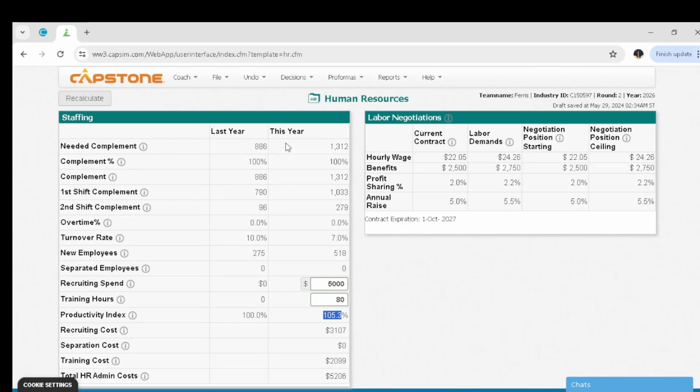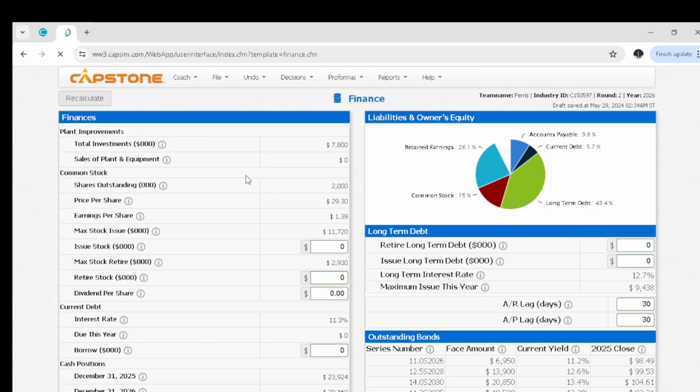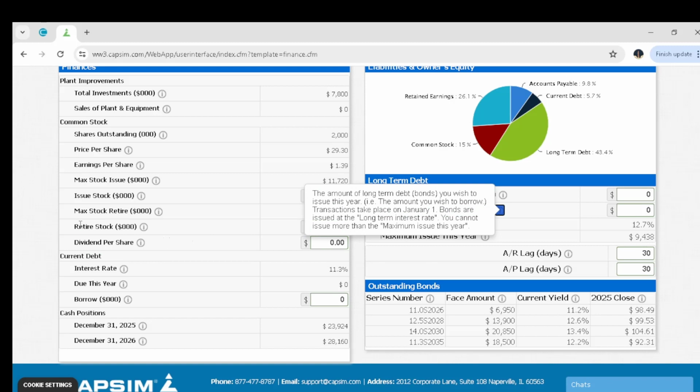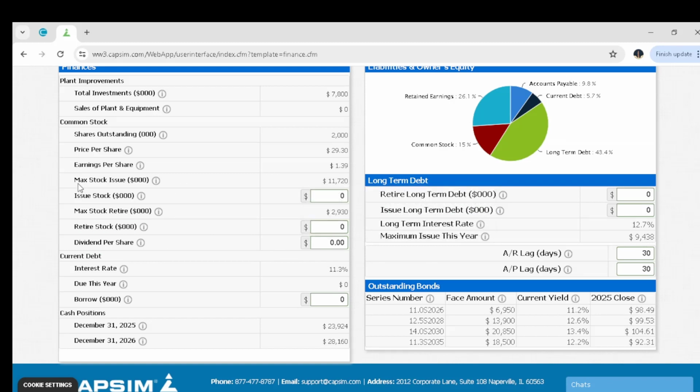That's all about the HR part, and the last part is finance. Under finance, we're always talking about funding our company or maybe investing in our company. At the moment, we normally invest in the company maybe by taking loans. You can take the current debt or the long-term debt. You can also retire stock to fund the company. You can issue stock, you can sell shares, so that you can fund the company. So for us, we shall issue a long-term debt of 9,400.